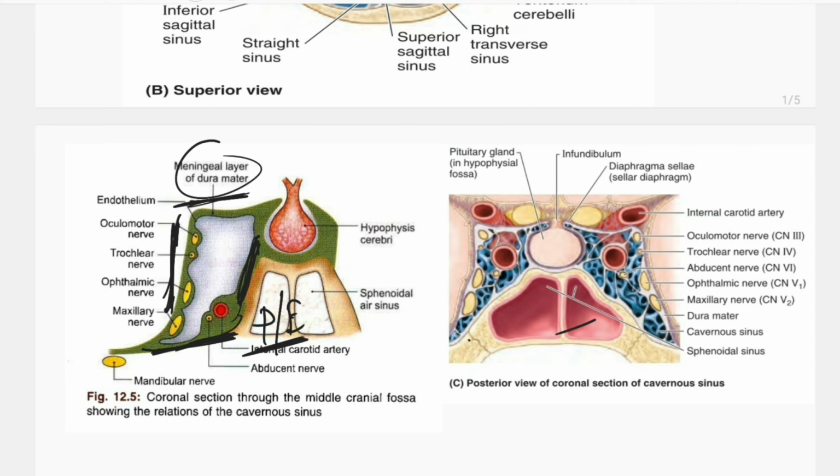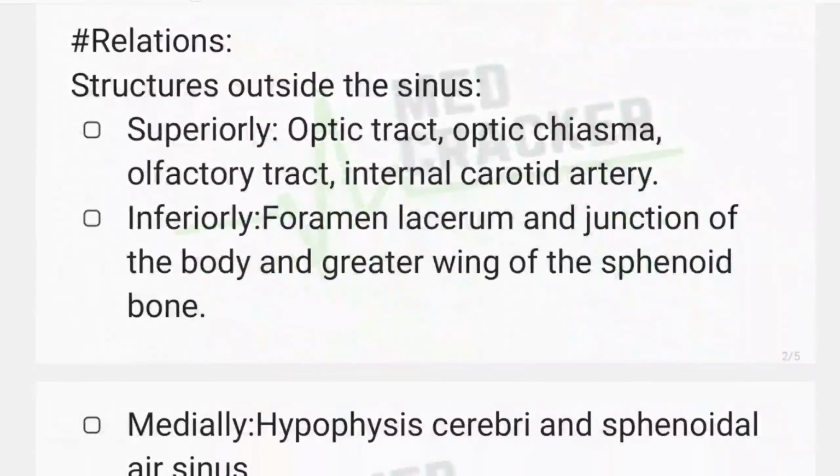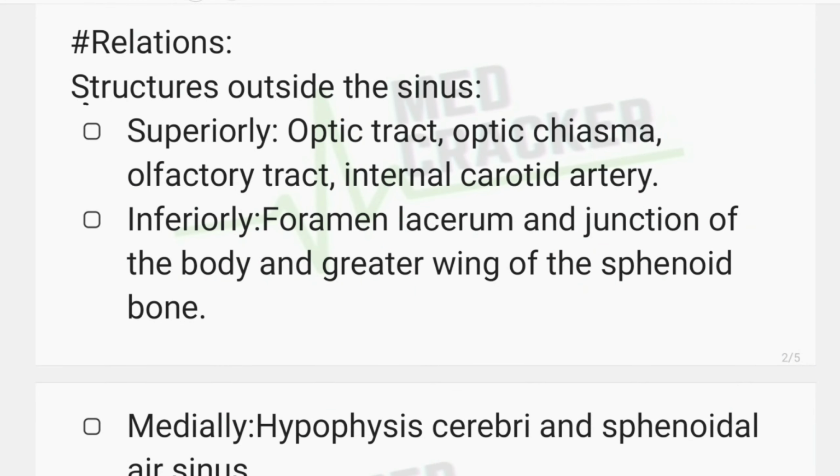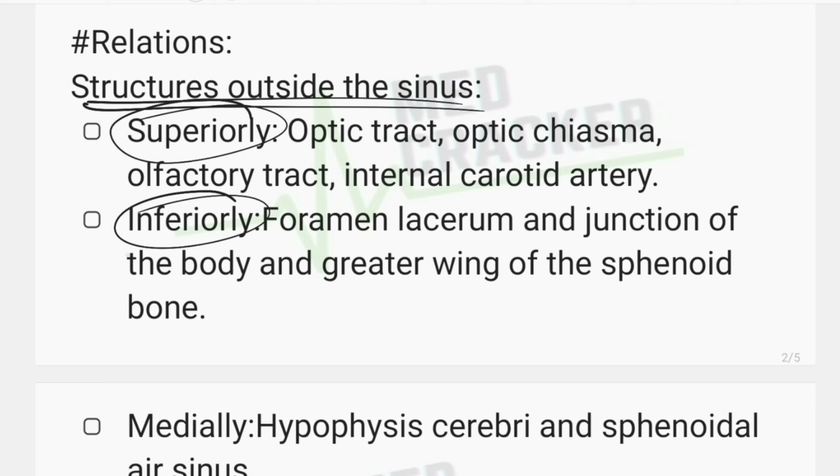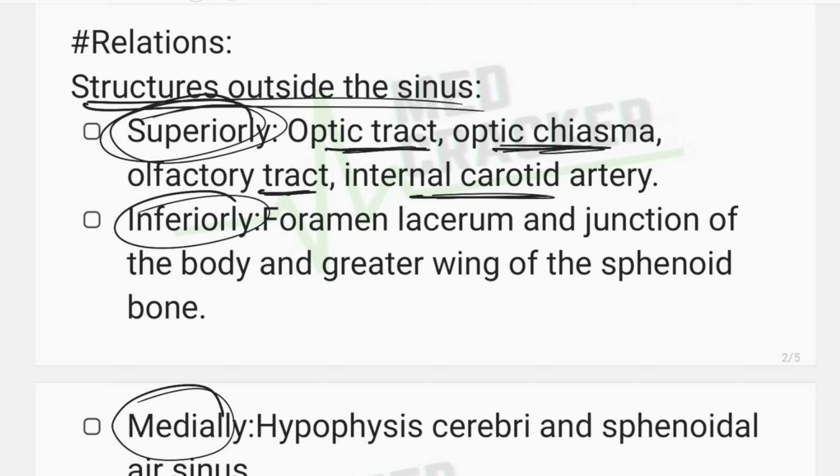Now, talking about the relations of the cavernous sinus, the structures outside the sinus: superiorly, inferiorly, medially. Superiorly: optic tract, optic chiasma, olfactory tract, internal carotid artery.